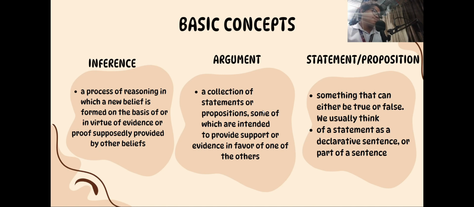Second one is argument. Argument is a group of statements. Some of the statements, called premises, are meant to support another statement called the conclusion. And the third one is statement or proposition. A statement or proposition is just a sentence that can be true or false. For example, the sky is blue. This can be true, so it's a statement.